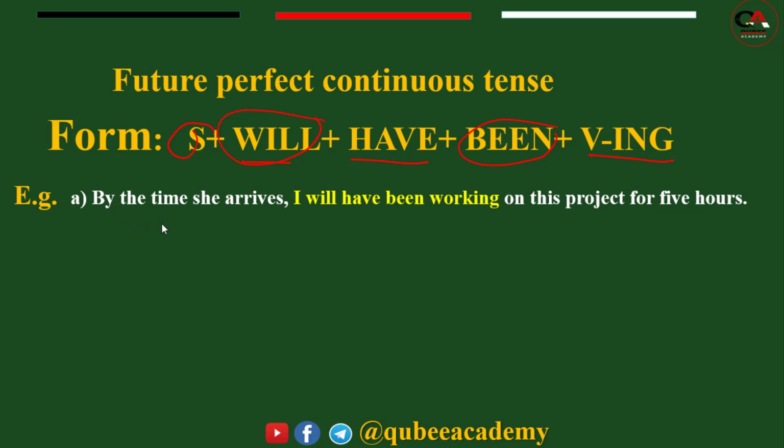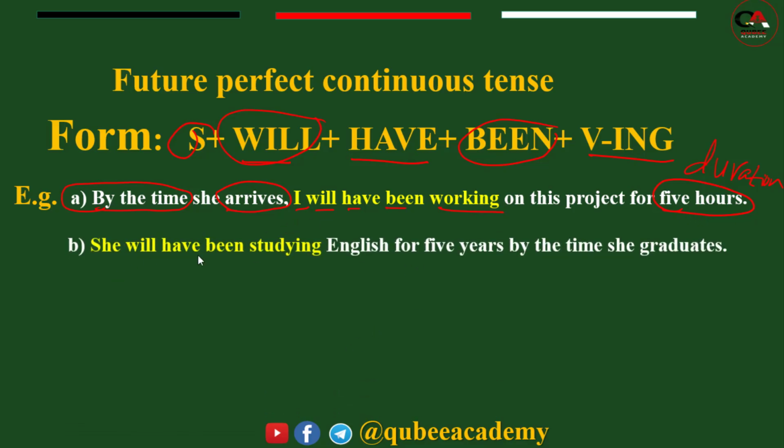Look at the example. By the time she arrives, the indicators of future perfect and future perfect continuous tense are almost the same. By the time she arrives, what type of tense here? Simple present. By the time she arrives, I will have been working. Subject plus will, have plus been plus verb with ing. So I will have been working on this project for 5 hours. So for 5 hours is the duration. Here it refers to duration.